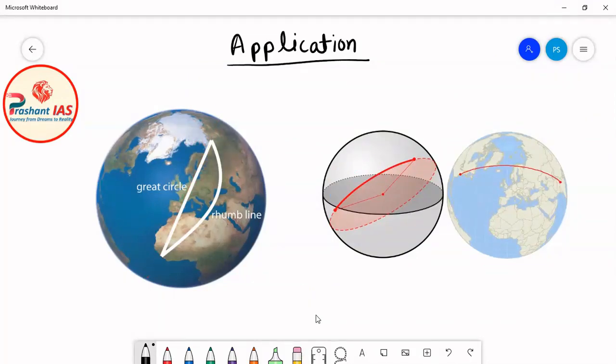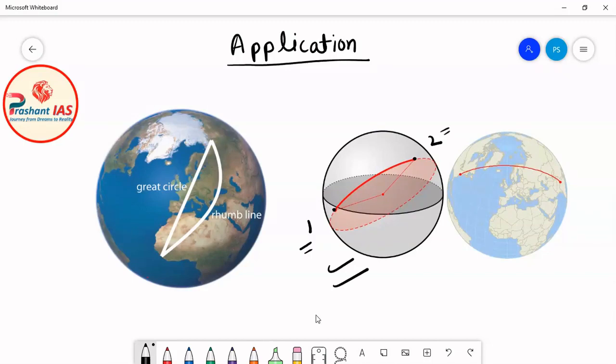Friends, this is the master diagram with the help of which you can easily understand this concept that the distance along the great circle is the shortest distance. Okay, so again I am explaining for the students who have not got this concept till now. Let's suppose this is place number 1 and this is place number 2, and you want to go from place number 1 to place number 2. This red circle is the great circle joining both of these points, point number 1 and point number 2.